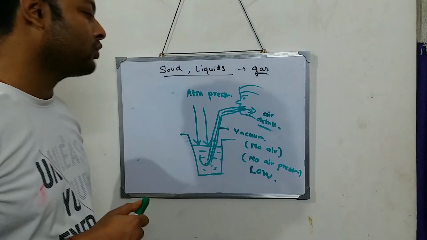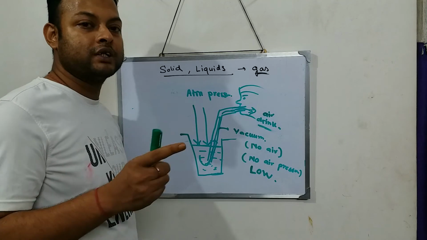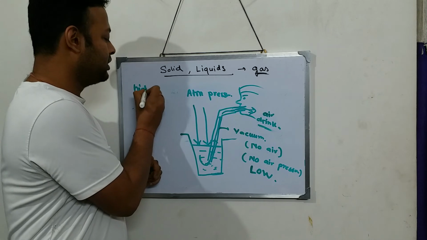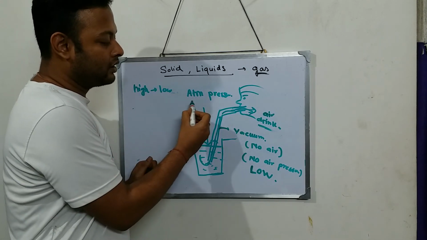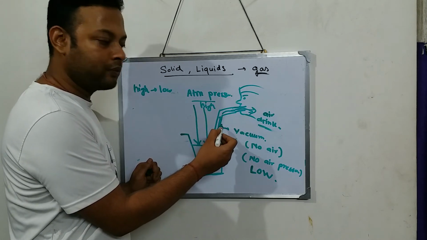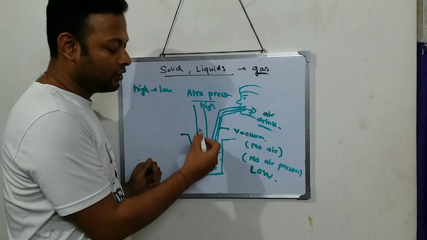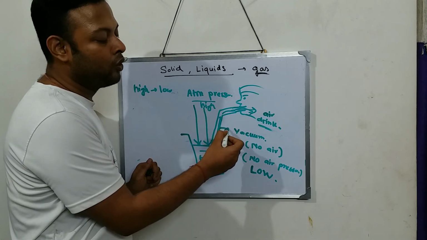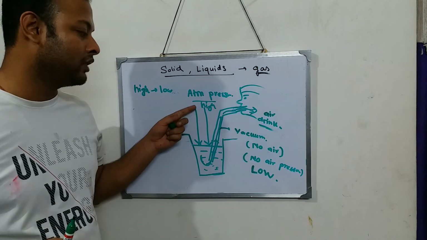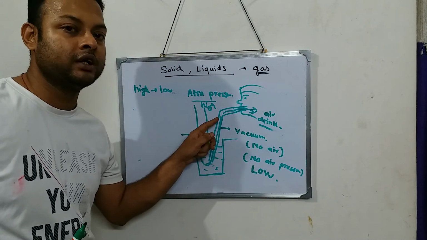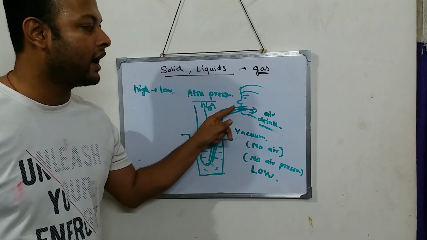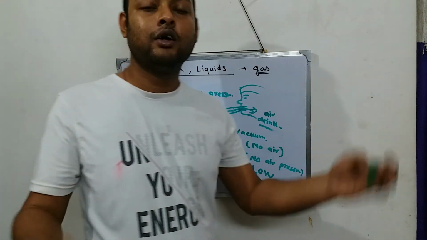You know why? Because force or pressure always goes from a high pressure to a low pressure. So right now in the atmosphere, what is there? High pressure. And what was there inside the straw? Low pressure. So the high pressure will force the liquid to go inside the low pressure area, which means inside the straw. So the liquid will go inside the straw and enter the mouth, and we enjoy the drink.